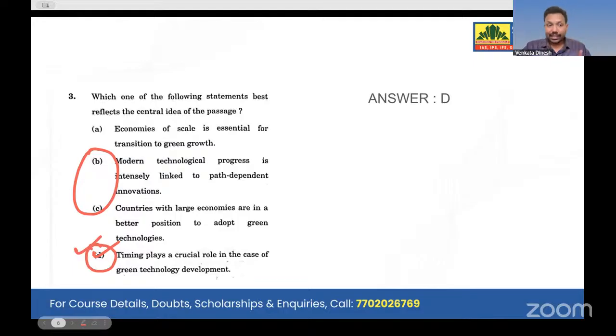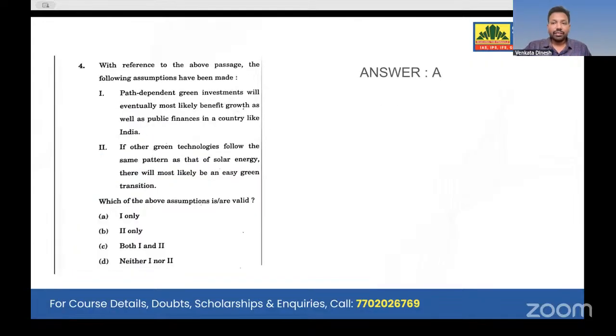B and C, yes, correct. But he asked about central idea. He didn't ask about the idea as a reference. Reference he didn't ask, right? Now going with question number 4. Here, with reference to the above passage, the following assumptions might have been made. What assumptions might have been made?